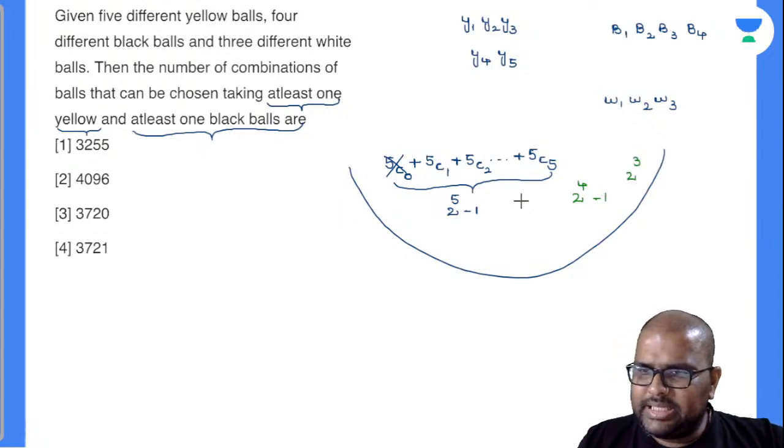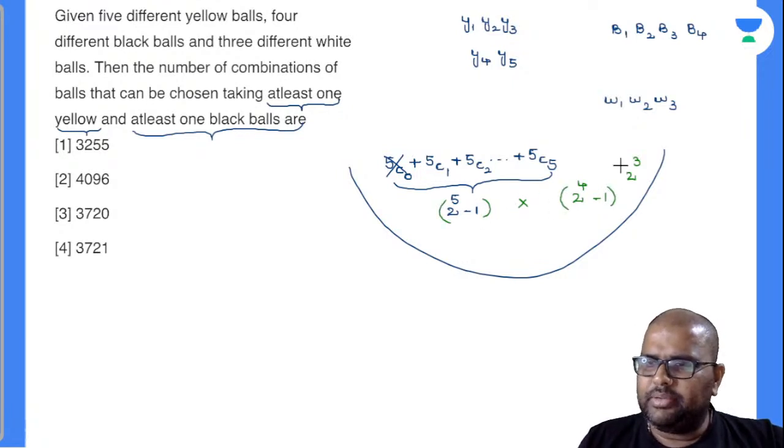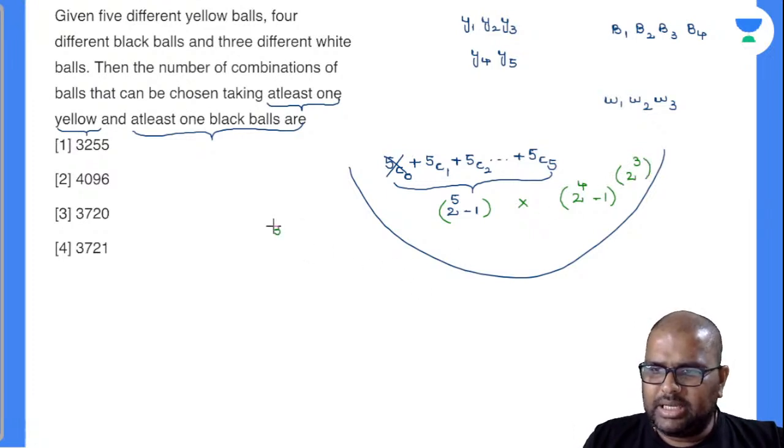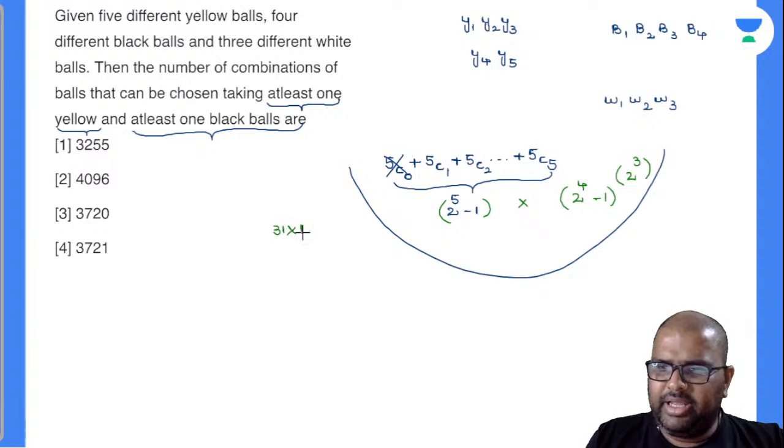All these things are in a single box only. I have to multiply all those cases. Am I right or wrong? So these are all completely in one basket only. So automatically, what will be the answer there? 31 into 15 into 8.